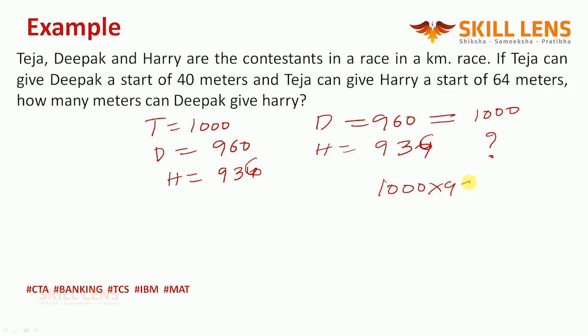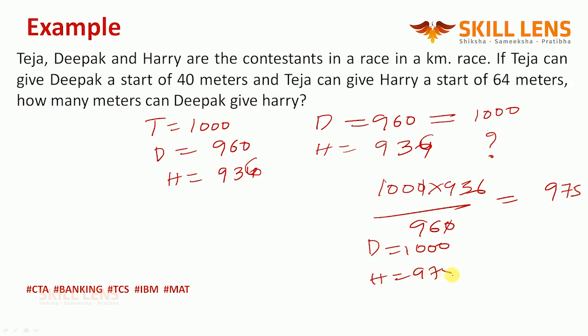So that's going to be 1000 into 936 divided by 960. If you cancel this, you will get your answer as 975. But the question is, how many meters can Deepak give to Harry? When Deepak is at 1000, Harry is at 975. The gap is 25 meters. So Deepak gave Harry 25 meters. Just read the question, try to understand the question, you can get it.